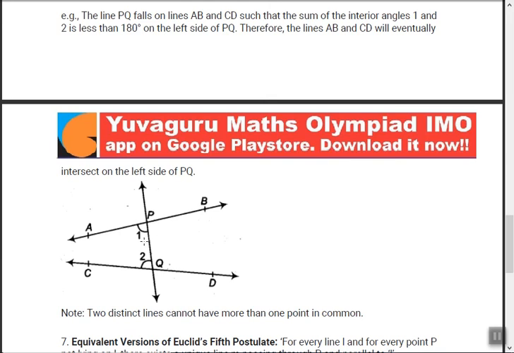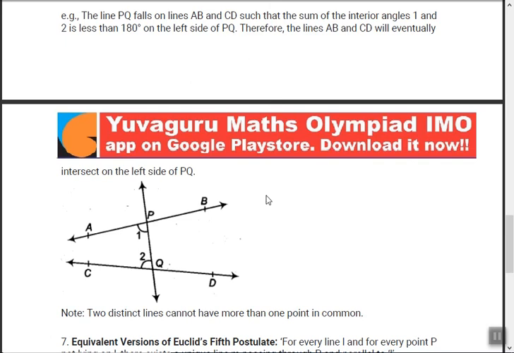Less than 180 degrees. Then what happens? If these two lines are produced further, like over here, on which side will these two lines meet? This side or this side? Definitely this side. So that's the meaning of this postulate.